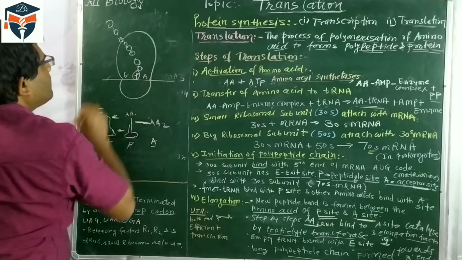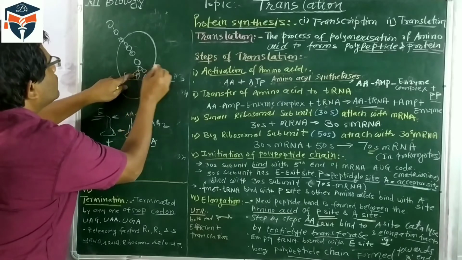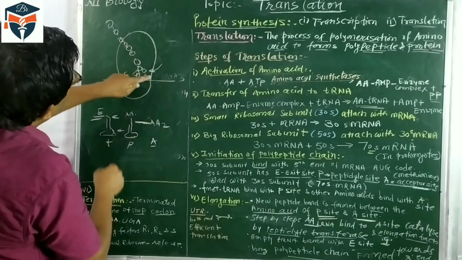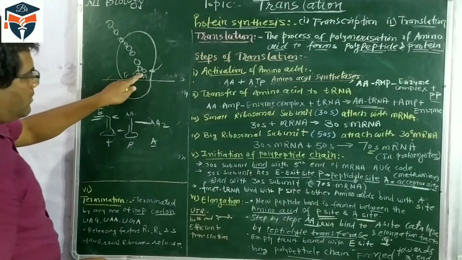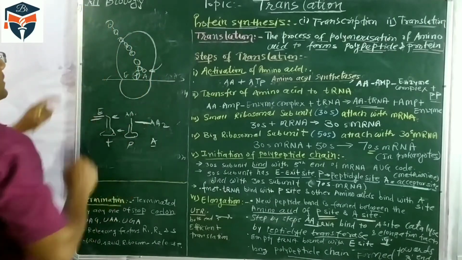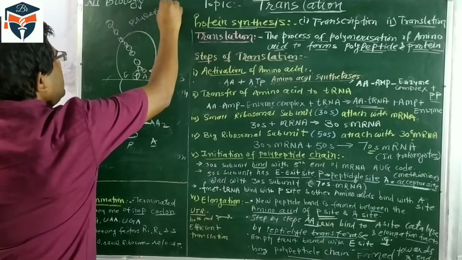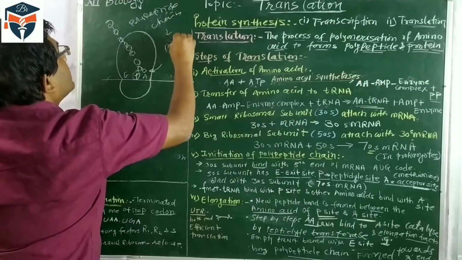From the P site only one amino acid is attached. The amino acid which comes and combines with the A site, they both form the peptide bond, and this long chain of peptide bonds is synthesized. This is called a polypeptide chain, and then this polypeptide chain will convert into protein.